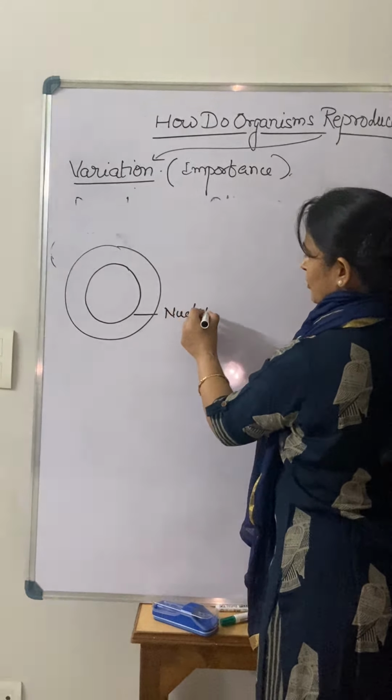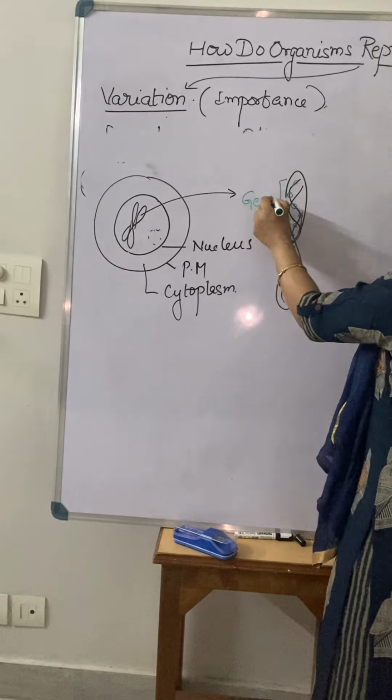Inside the nucleus there is a structure that we call chromosomes. The nucleolus is also there, the nucleoplasm is also there, but the basic structure is the chromosomes, right? Now chromosome, listen to it very carefully. I am going to enlarge this. Now a chromosome is made up of what? DNA plus protein. DNA plus protein. And DNA has this nucleotide, or you can say this base pair. Right? And this base pair is known as a gene.